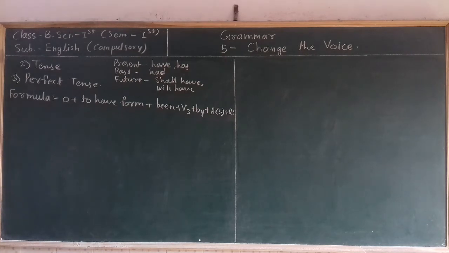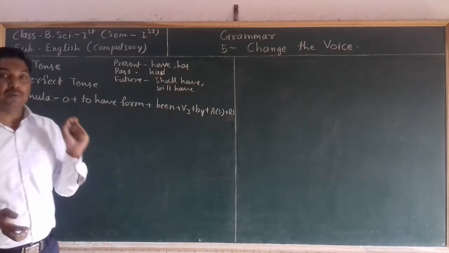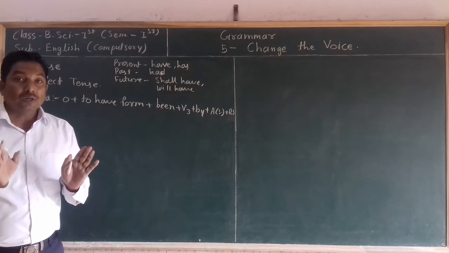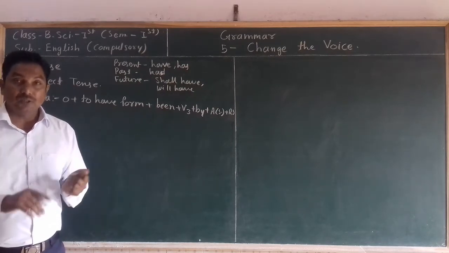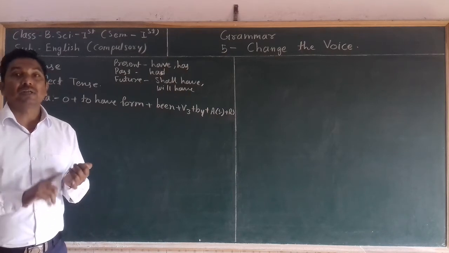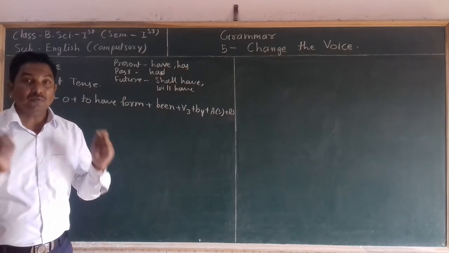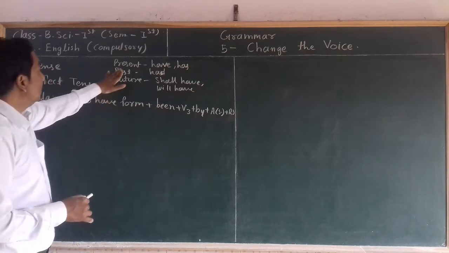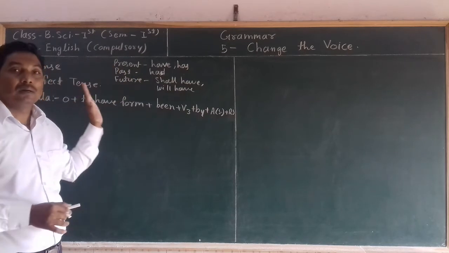So if any sentence of perfect tense is given, first we have to identify whether that sentence is related to present perfect tense, past perfect tense or future perfect tense. After that, quickly we have to take in our mind the to have form of that tense.